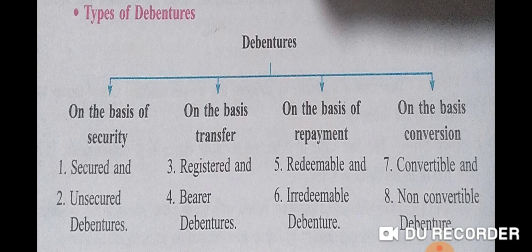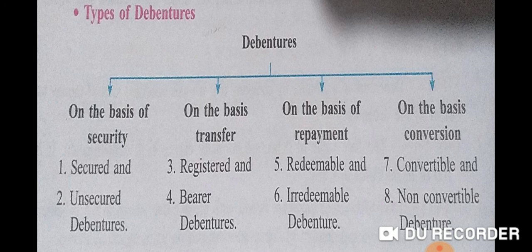The provision of repayment is normally made in trust deed. For this purpose, the provision for repayment is normally made in the trust deed, which is prepared before the issue of debentures. Type number 6 is irredeemable debentures.